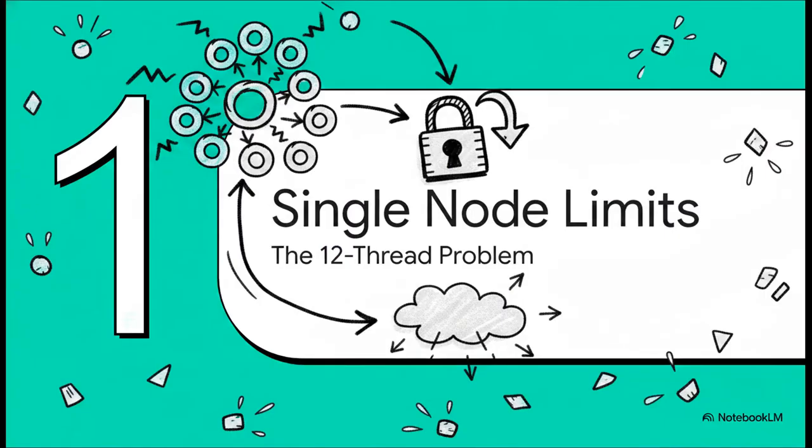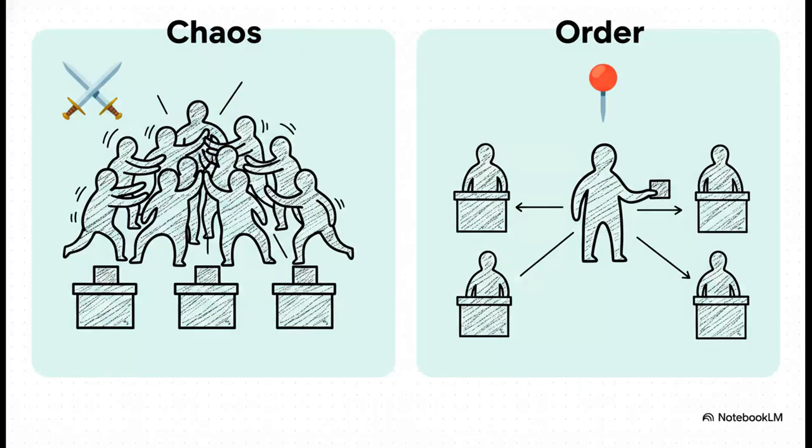Starting off with Section 1, the single node limits. We're talking hash maps, mutexes, and the 12-thread problem. Before we can go distributed, we've kind of got to see why a single node is just so incredibly hard to get right. Imagine a 12-core virtual machine, where 12 worker threads are all serializing on a single global hash map. What happens? Massive lock contention and L1 cache thrashing. It's a mess.